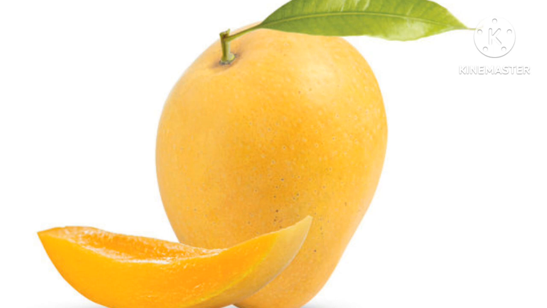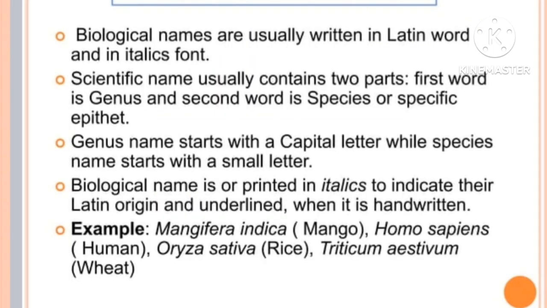In the same way, we are giving another example. What is the scientific name of rice? Oryza sativa. Oryza is the genus and sativa is the species. And another example, wheat. What is the scientific name of wheat? Triticum aestivum. Triticum is the genus and aestivum is the species.